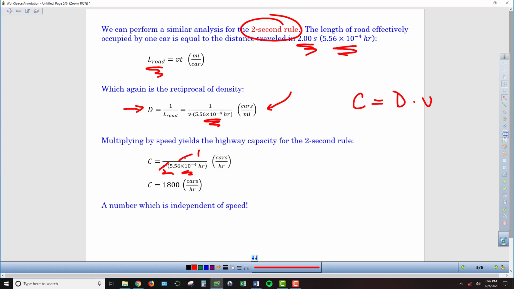So we flip that, and we end up with just a number. There's no variable left, and so we get a number that is independent of speed. It's 1,800 cars per hour that is going to be delivered if the cars on the road are following this 2-second rule. So it doesn't matter if the cars are traveling 10 miles per hour or 75 miles per hour. If they're observing the 2-second rule of that amount of space between cars, the capacity is always going to be 1,800 cars per hour.